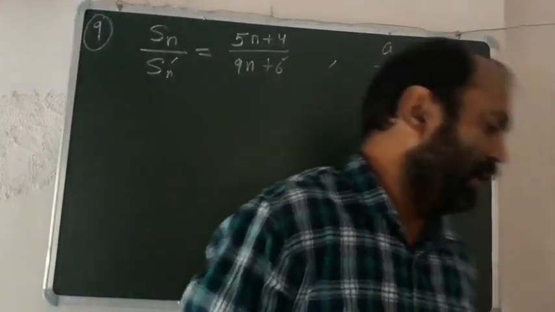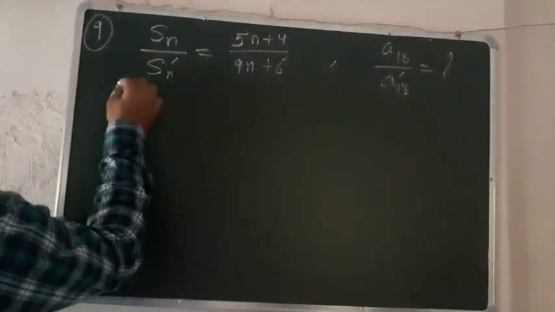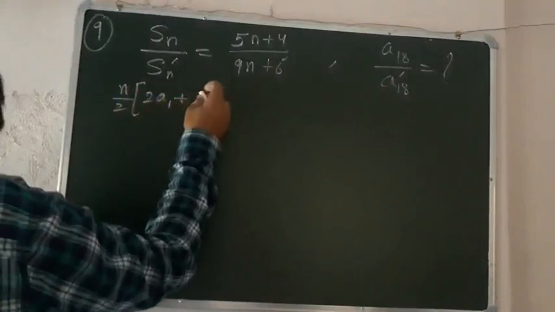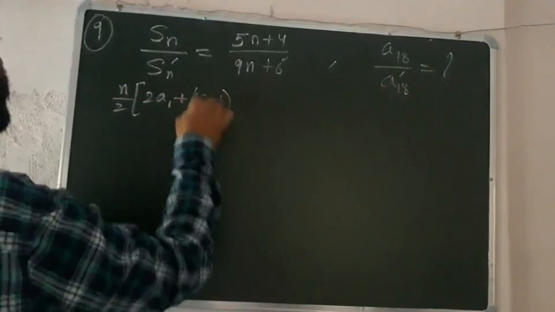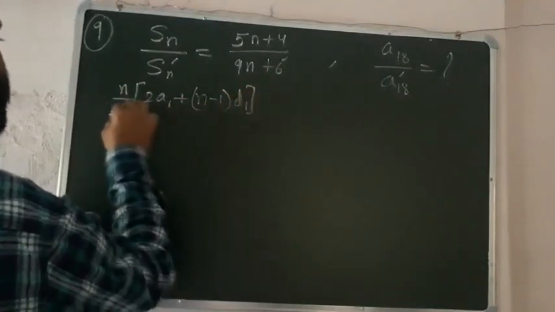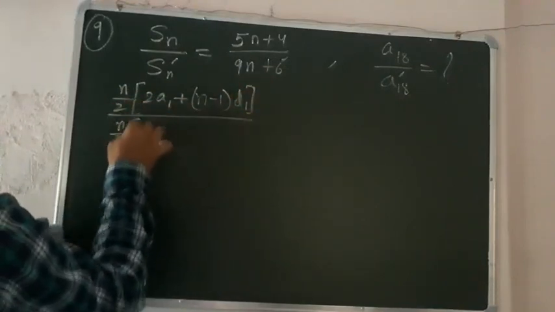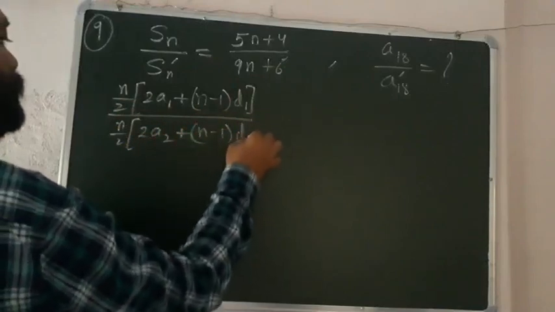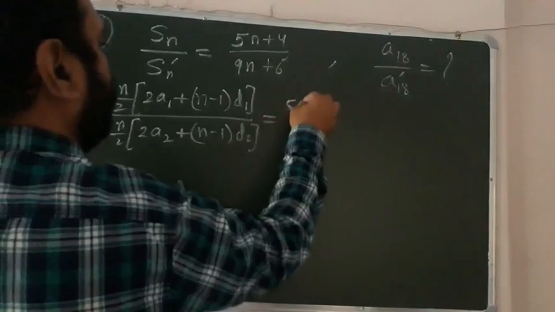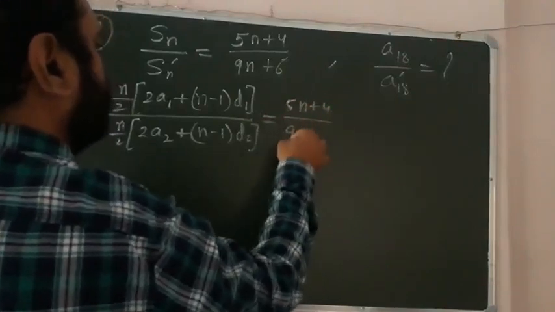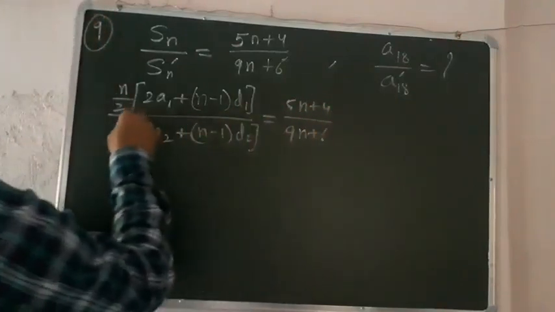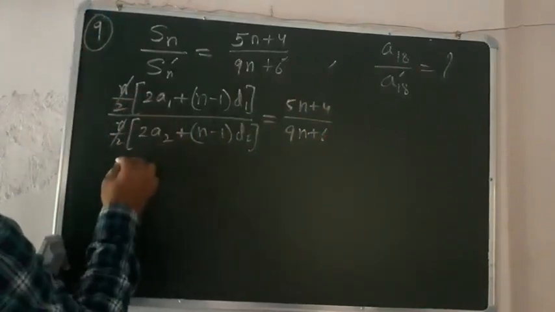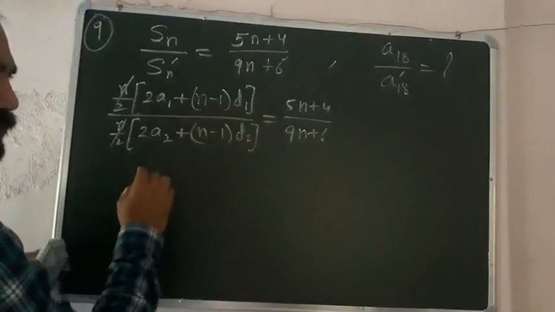According to the question, we get n by 2 into 2a1 plus n minus 1 into d1, over n by 2 into 2a2 plus n minus 1 into d2, is equal to 5n plus 4 over 9n plus 6. So n by 2 cancels. After that you have to take 2 common from numerator and denominator.